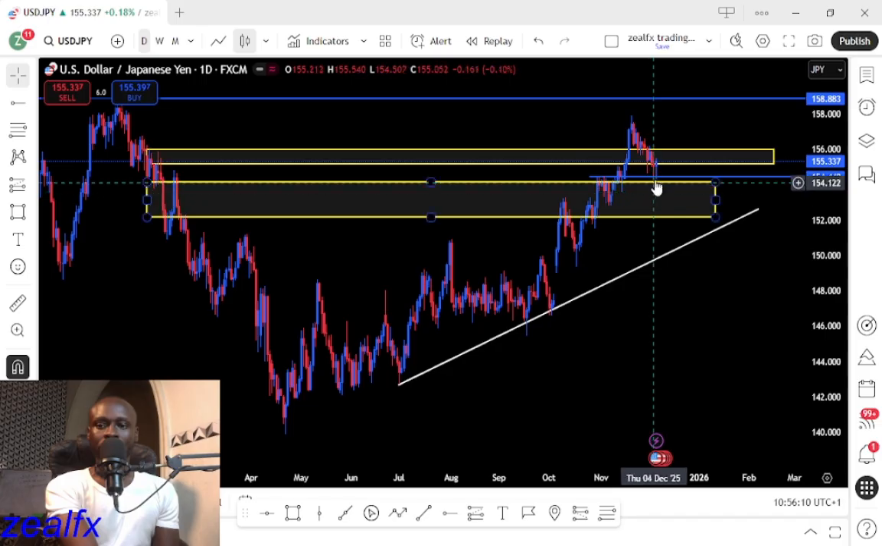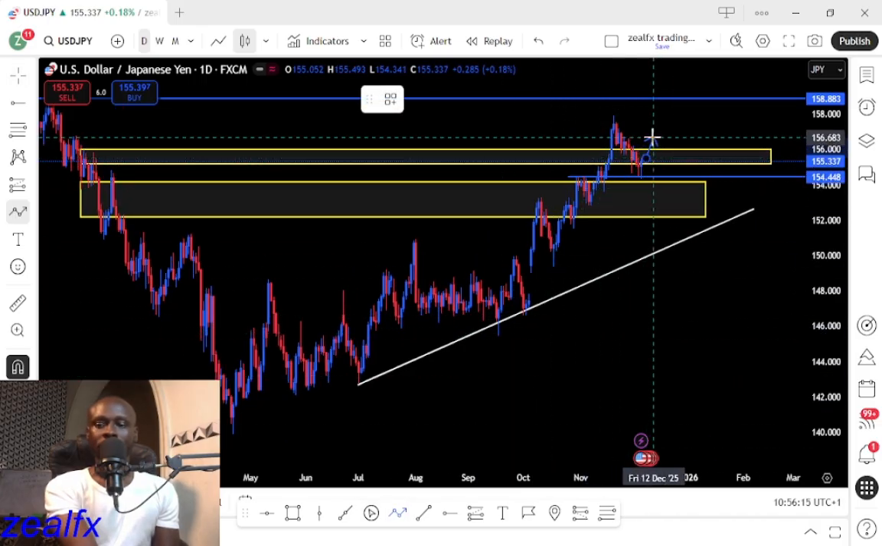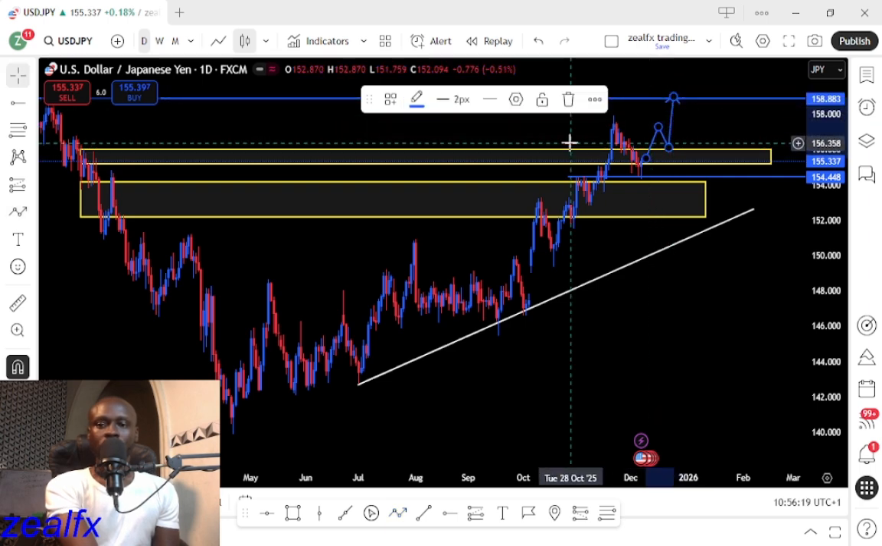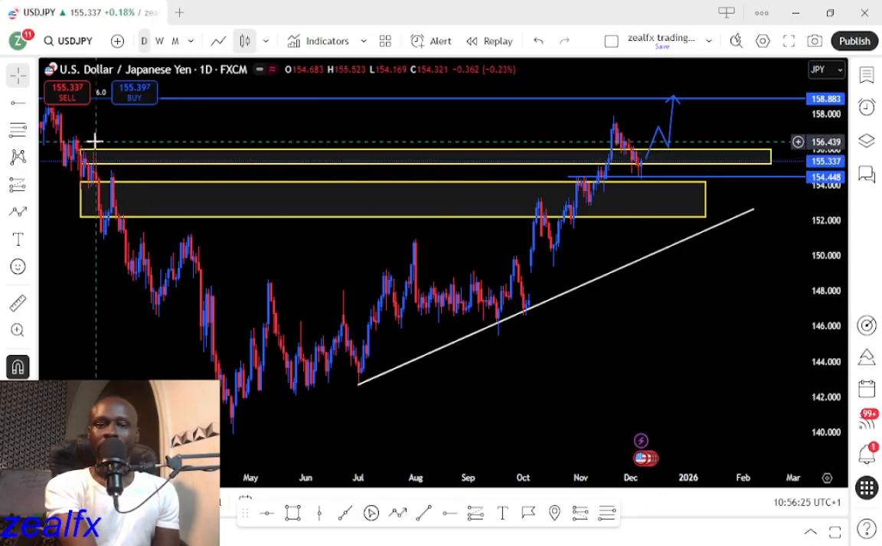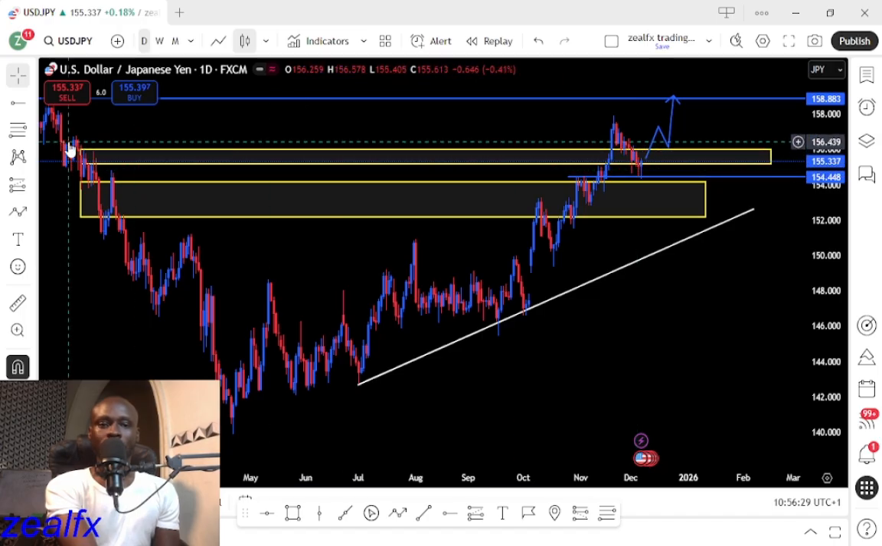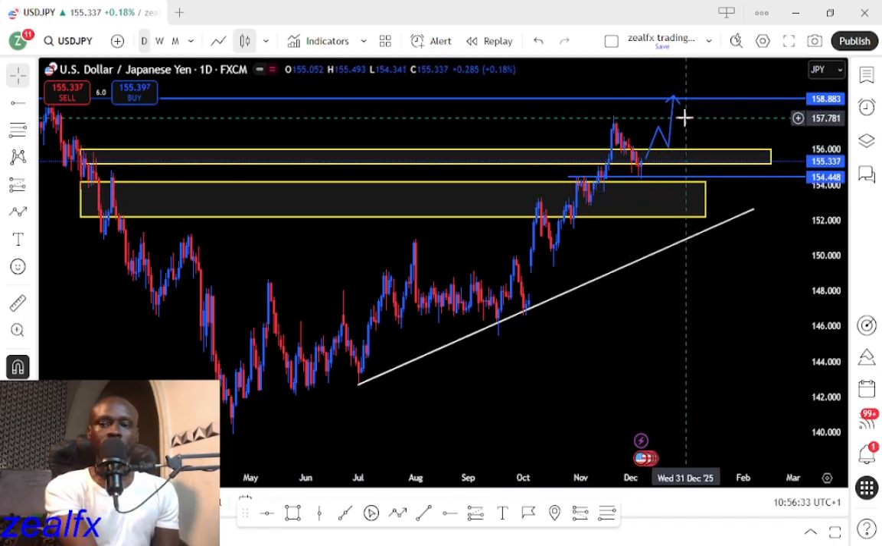We need price to break out of this resistance level, then wait to retest before we can start looking for a buy opportunity, because we can't buy on this resistance level, which is very dangerous to buy. This area is not clear enough yet for a buy. We need price to break above this particular resistance level, then wait for retest, then look out for more buying opportunity on the USDJPY to the top.